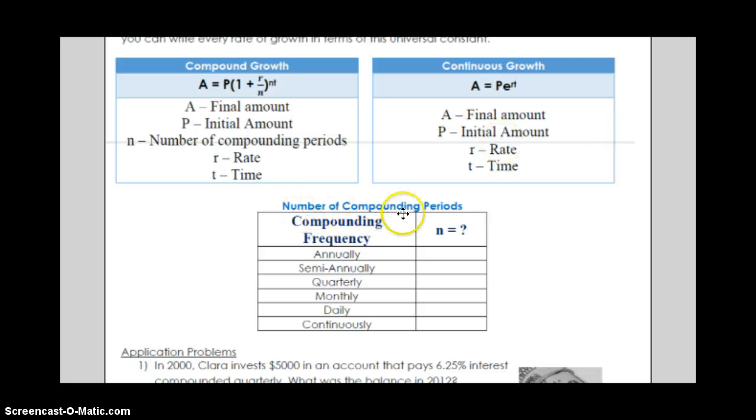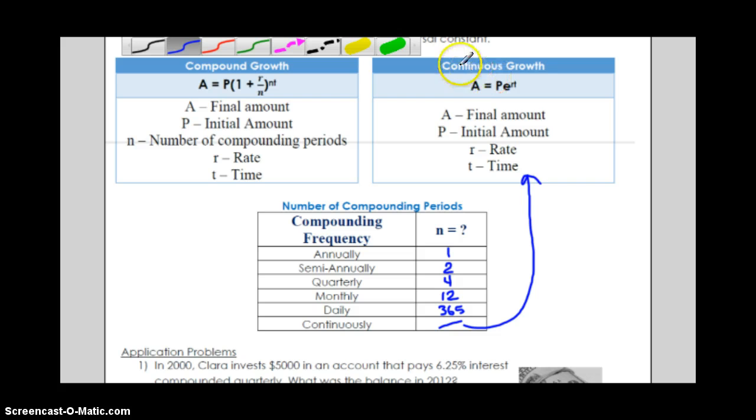When we talk about the number of compounding periods, when it's annually, the number for n is only once. Semi-annually means 2 times a year, and then quarterly 4 times, and then monthly, obviously there's 12 months in a year, so it's compounded 12 times. Daily, so we use 365, round up. And then continuously, there is no n. We're going to go to our formula up here because it's compounded continuously, constantly.